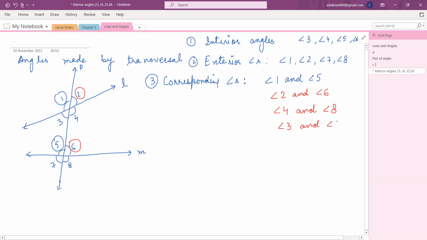Okay, so now you know what corresponding angles are. Please write them down in your copy. This will help you when you sit and revise.